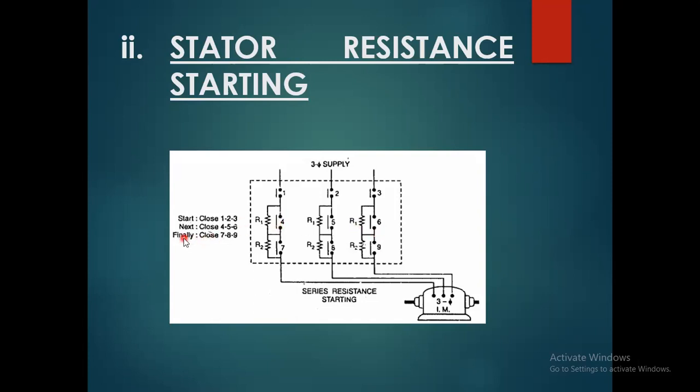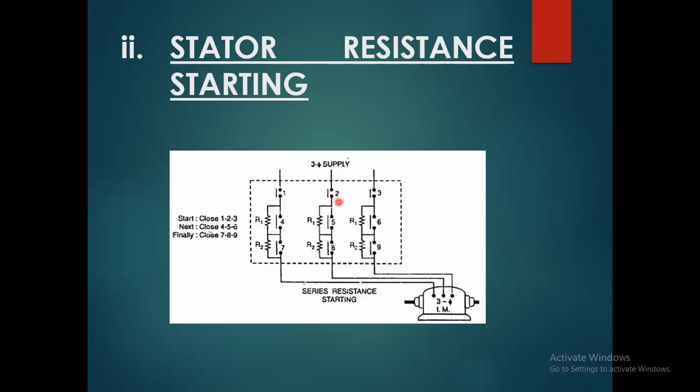And then finally, if we also close the normally open switches, it would run continuously. This is the series resistance starting method by which an induction motor starts gradually, with the level of speed going from initial to higher.